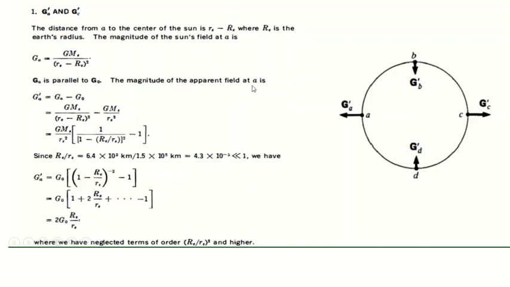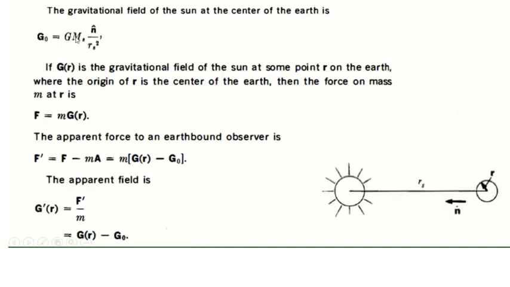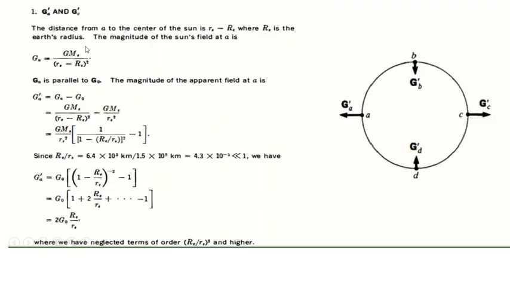The magnitude of the apparent field at A is GA dash equal to GA minus G0. We have already found this. So putting this value into GA, GMS by RS minus RE whole square minus G0. The value of G0 is GMS by RS square. This first equation we are putting in here. So we will be getting GMS by RS minus RE whole square minus GMS by RS square.